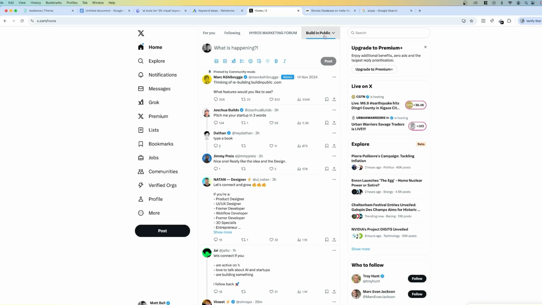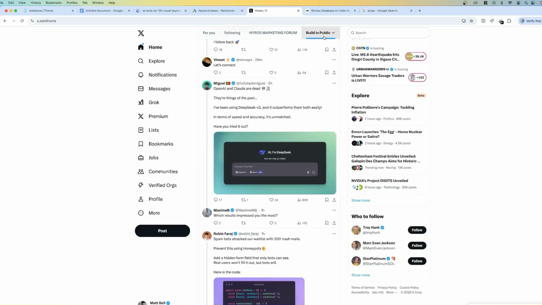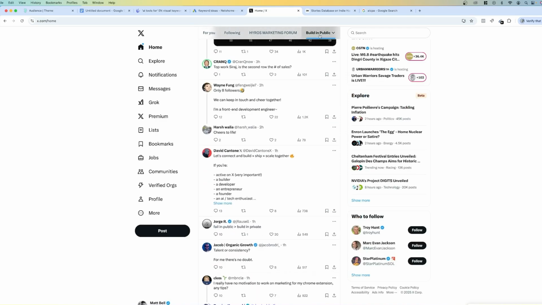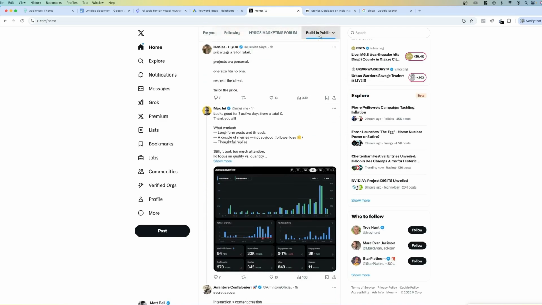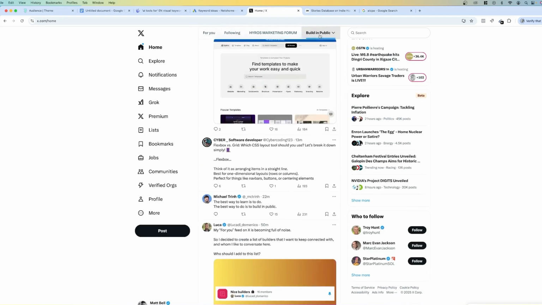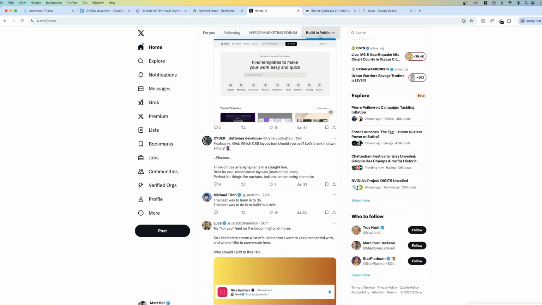The last site that I'd be looking at is Twitter, and there's a couple of communities now in Twitter, like Build in Public, where you've got loads of people literally just documenting what they're working on. It's kind of like Indie Hackers, where you're going to pick up some ideas that other people are working on that are getting traction. And again, you could replicate them, you could partner up, you could use it for inspiration, validate your idea. I think Twitter is very similar to Reddit, where you've got a lot of people talking about issues that they're experiencing in their industry, problems in marketing, and just looking through some of the responses, you'll find ideas that you can build to go and solve the issues that they're having.